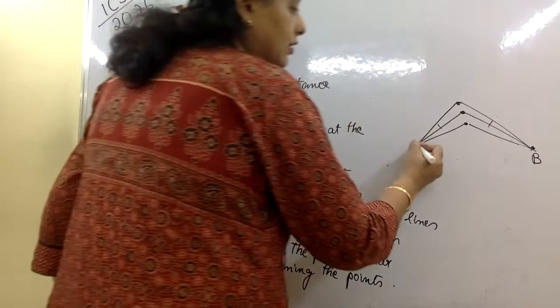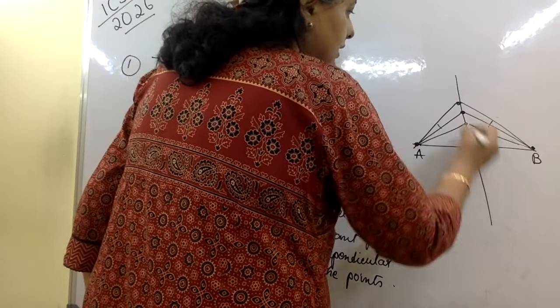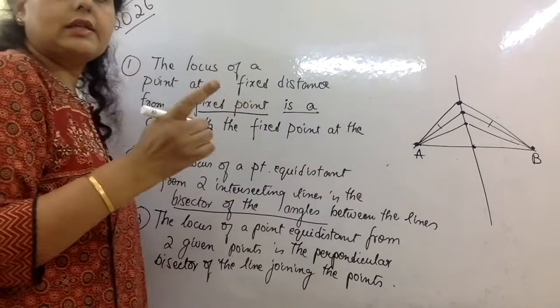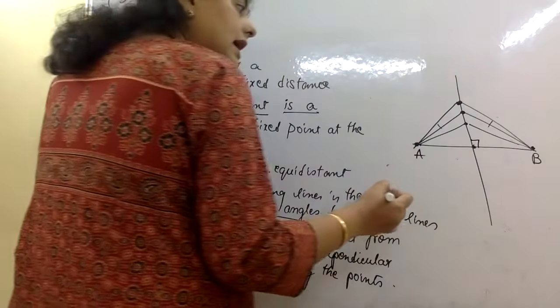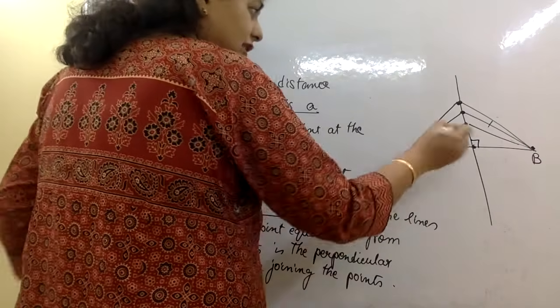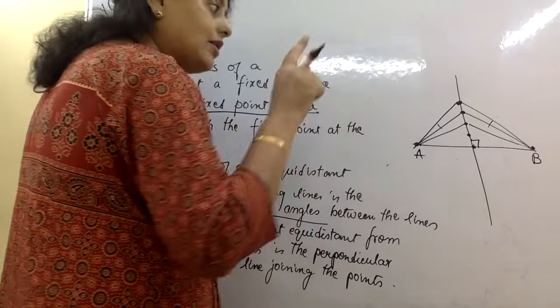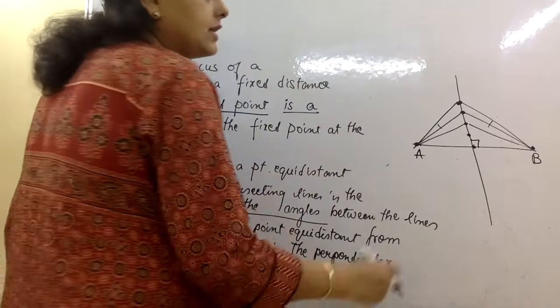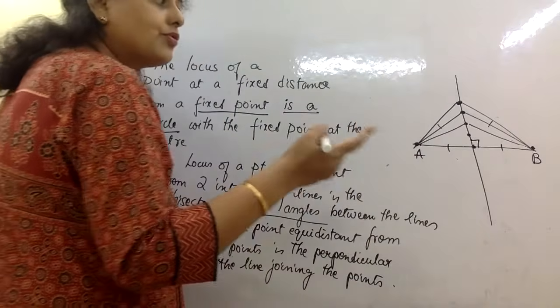Similarly for another point, these two ropes have to be equal. If I join all these points, you know what I'll get? I will get the perpendicular bisector. The line which is the locus of these points is at 90-degree, and also not only at 90-degree, it is going to cut this into half.